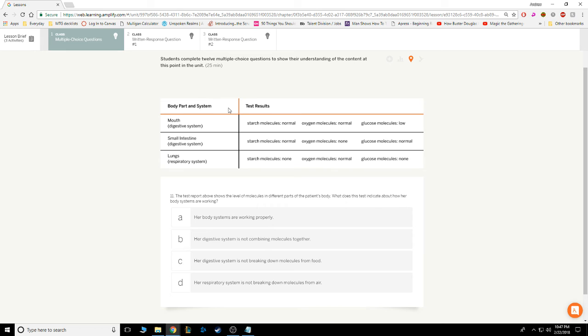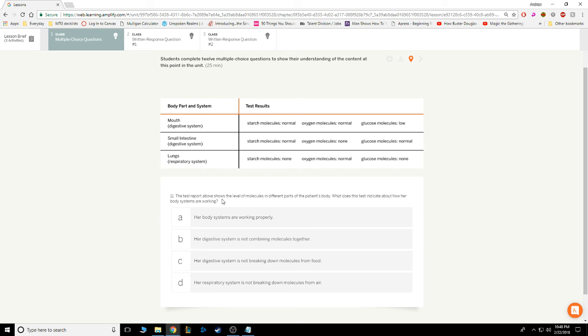So, body part and system, digestive system: normal starch molecules, normal oxygen molecules, low glucose molecules. We've already seen in previous questions that low glucose molecules in the mouth in particular is not really that big of a deal, but it's worthy of note. In the small intestine, they have normal starch molecules, no oxygen molecules, and normal glucose molecules. All good there. The lungs: no starch molecules, no glucose molecules, and normal oxygen molecules. Alright, this person actually looks pretty healthy to me, so let's see what they're asking.